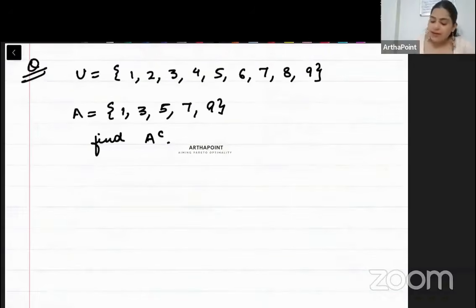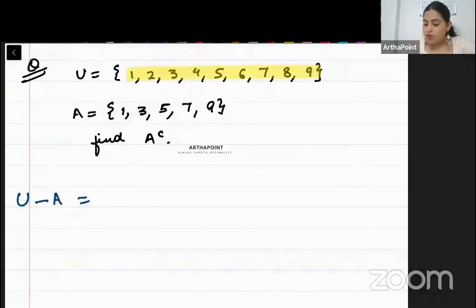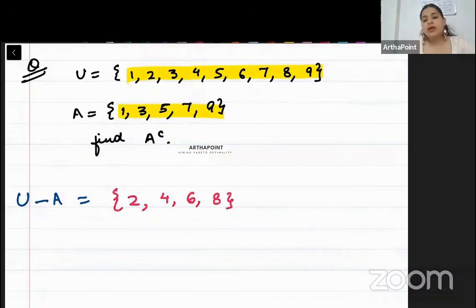A complement will be A union minus A. So from the union, subtract what is coming in A. What will you be left with, beta? 2, 4, 6, and 8. This will be A complement. I hope this is clear to you.